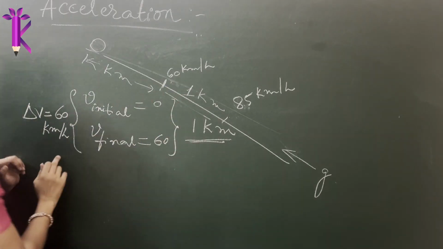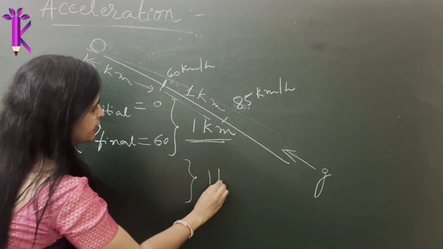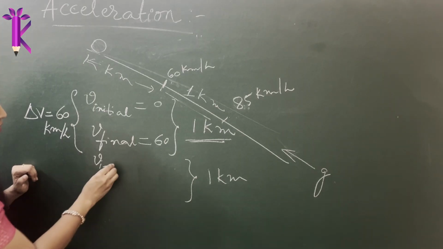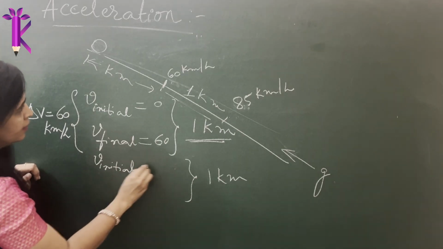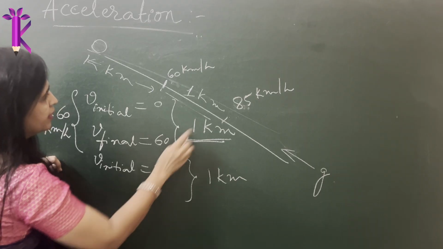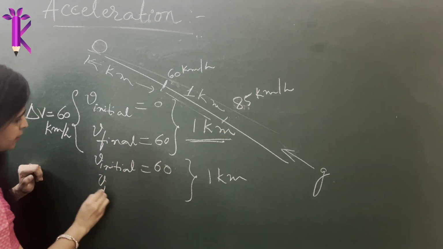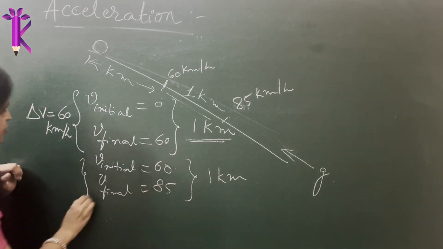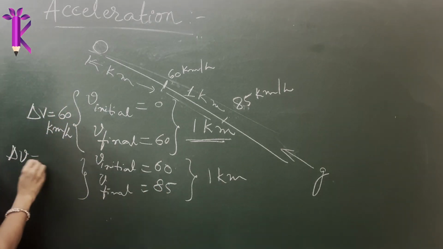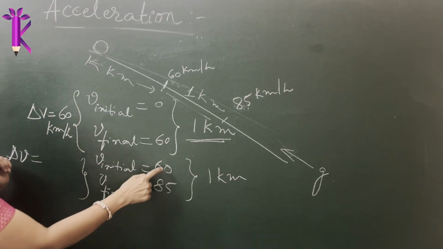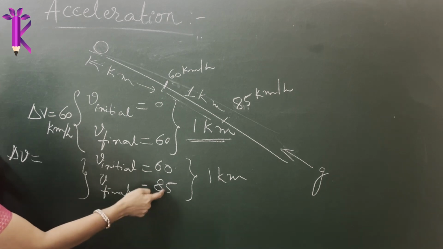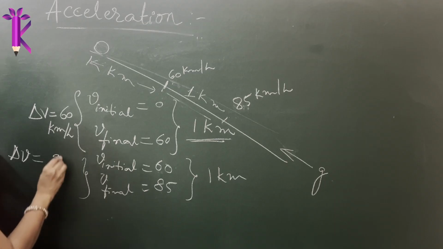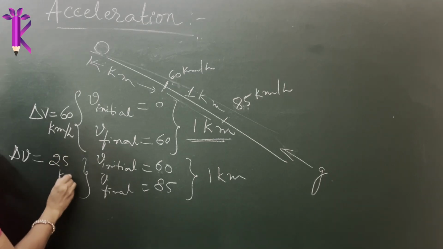So here the V initial was 60 kilometer per hour, and V final was 85 kilometer per hour. So delta V in this case will be final minus initial, which is 85 minus 60, about 25 kilometer per hour.